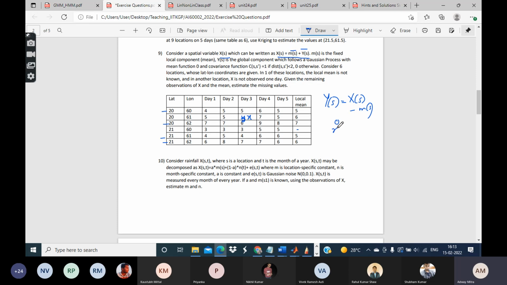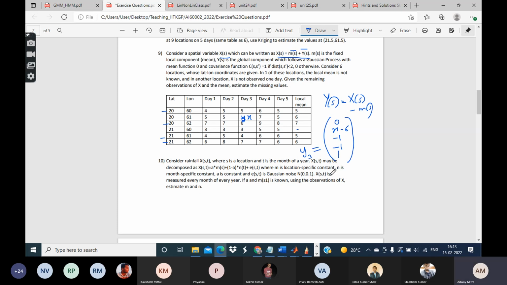The second is x minus 6. The third one is minus 1. The fourth one, just ignore it for now. The fifth one is minus 1. The sixth one is 1. So this is basically the y on day 3.